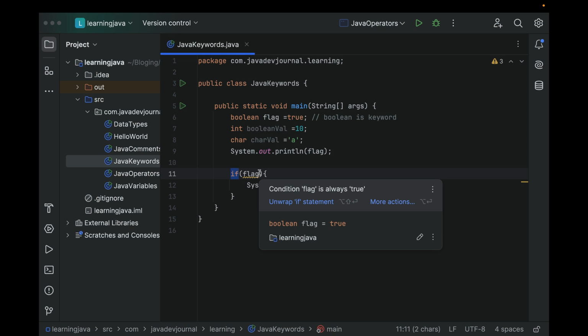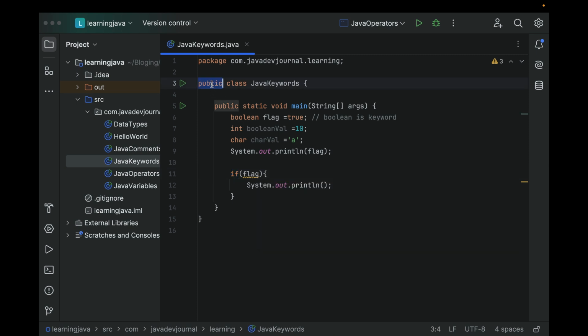You have to define the visibilities. For example, this public defines the visibility. This is again a keyword. Data types in themselves are keywords. Then we're going to talk about loops and other things. They are also built around these keywords. So make sure you understand the use of the keywords, number one. Number two, there are certain restrictions, as I said earlier. You cannot use these keywords for other things because they are reserved. They have specific meanings for a compiler, for a JVM, for a JRE.